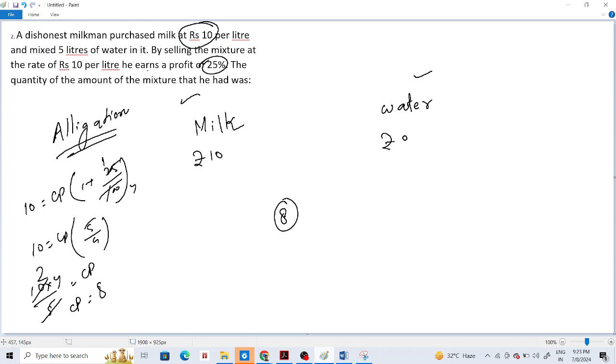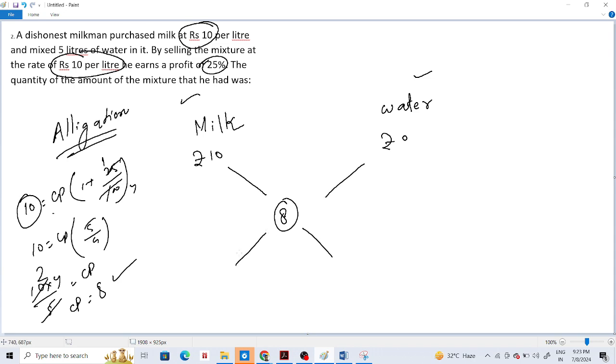Because see, he is selling at rupees 10 per liter, right? So that is the SP. So what is the CP? 8, because this 10 rupees per liter is the price after 25% profit. So 10 is equal to CP into 1 plus 25%. That is going to give me 8. So my CP is 8. That means this is the price of the milk and water mixture.